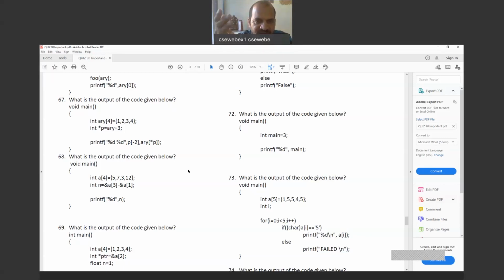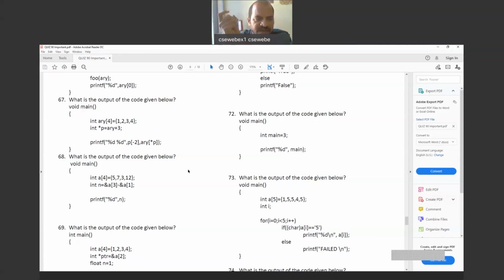So for undefined locations, whatever value is available there will be converted into an integer value, and we will get it. Most of the times we'll get 0, but not guaranteed. Actually we should say that it's a garbage value, an unknown value. So the first value is 2, and the second value we don't know what will come there, right?